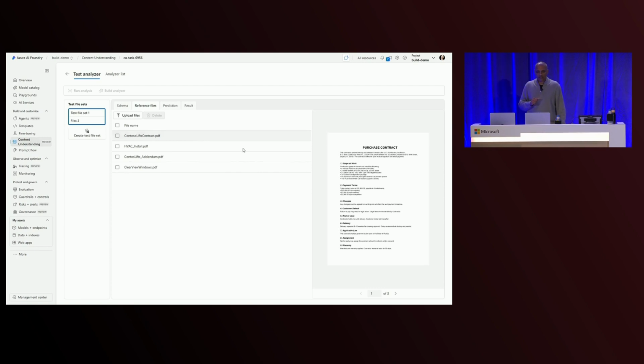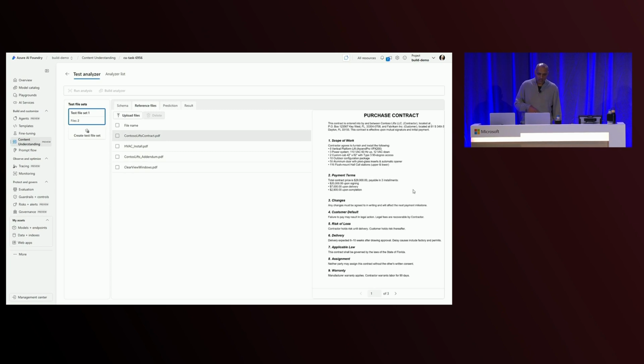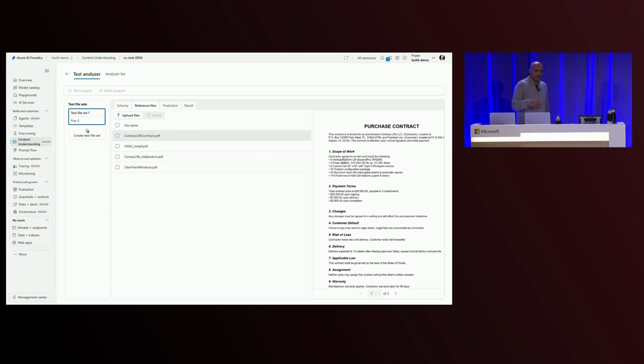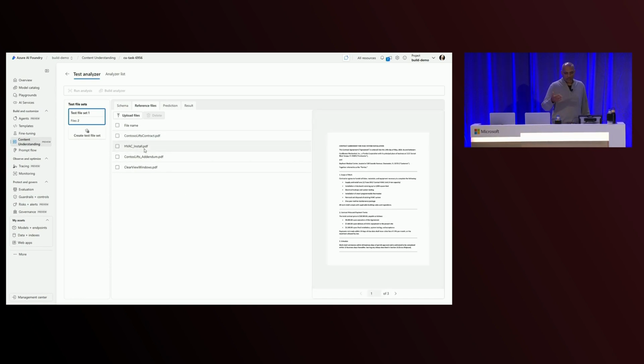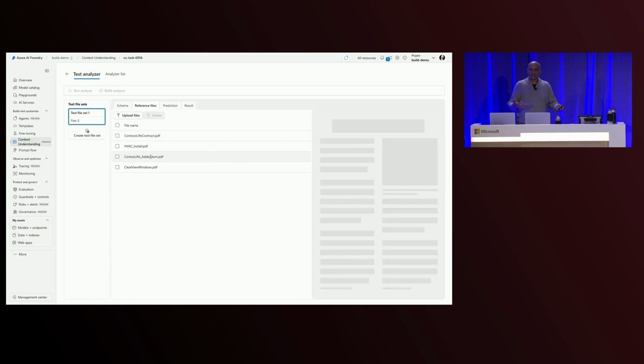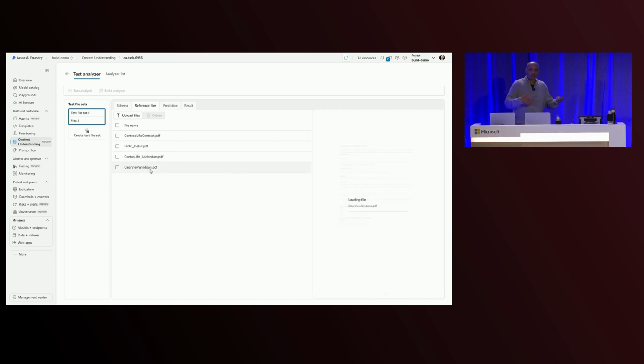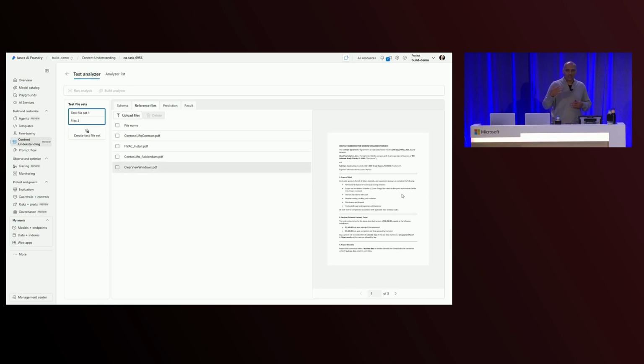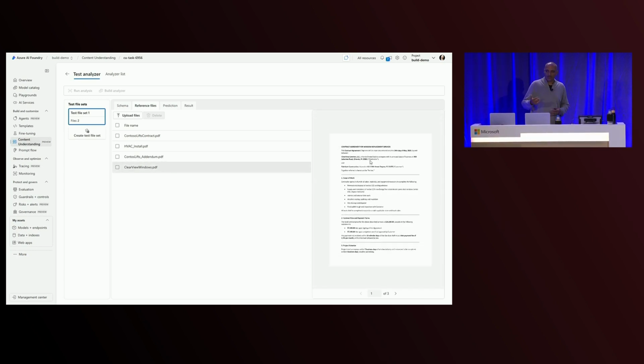But in addition to this, there's a few additional documents. So this document here describes the contract between Contoso Lifts and Fabricam, and also has some things about scope of work, payment terms, and things like that, which are information that is going to be useful in validating that invoice. So now that we've got a look at that invoice, let's go look at some of these other contracts. Again, some of these are relevant contracts, some of them are not relevant contracts, right? It's just intended to demonstrate to you that it's not like you have to go find that actual document to bring in. You can just give us the documents that you think are relevant, and then we'll sift through that and figure out which ones are the ones that really matter to the task at hand.